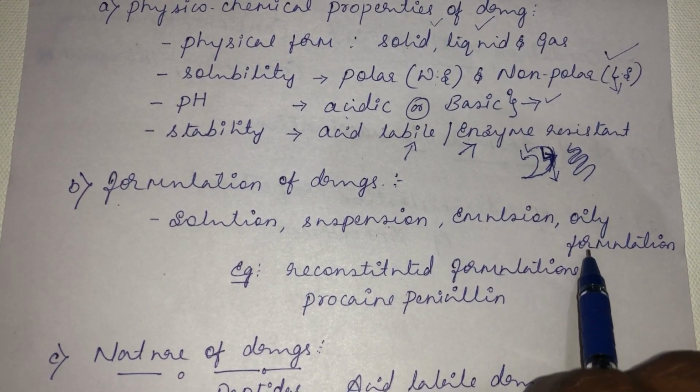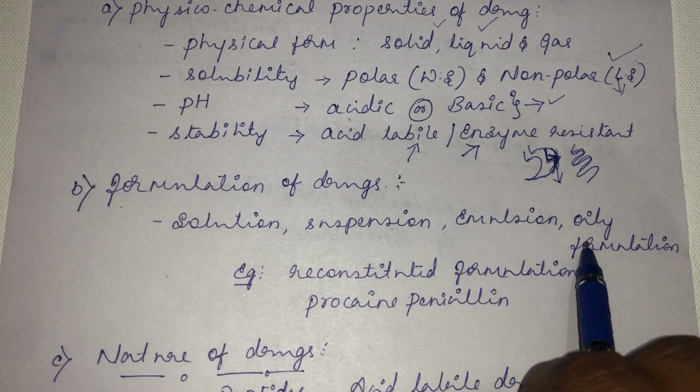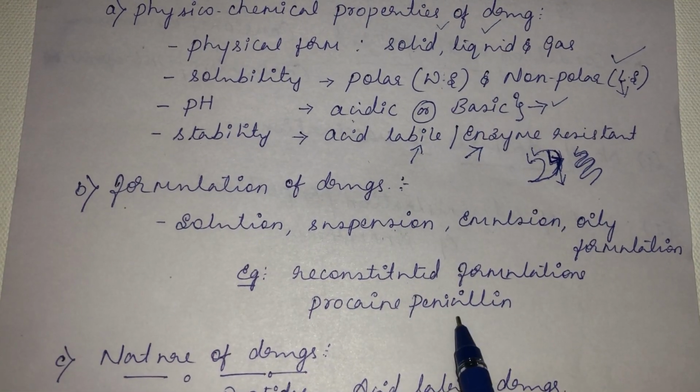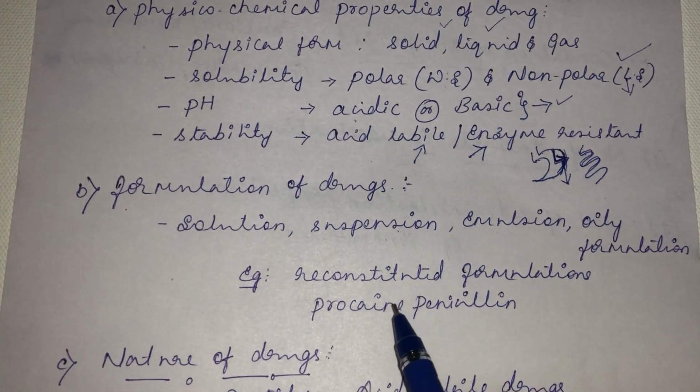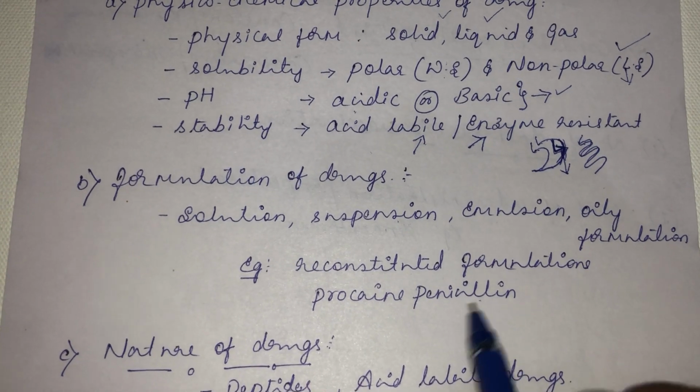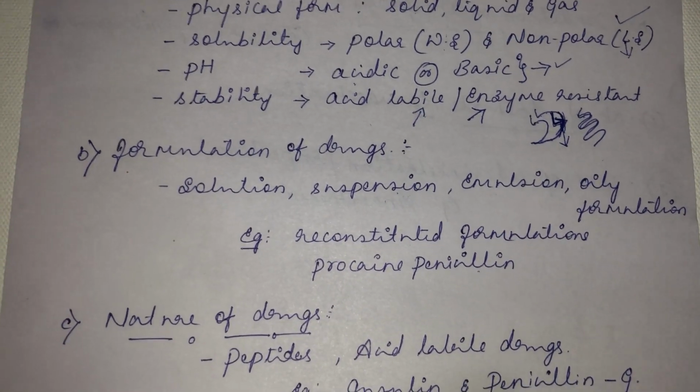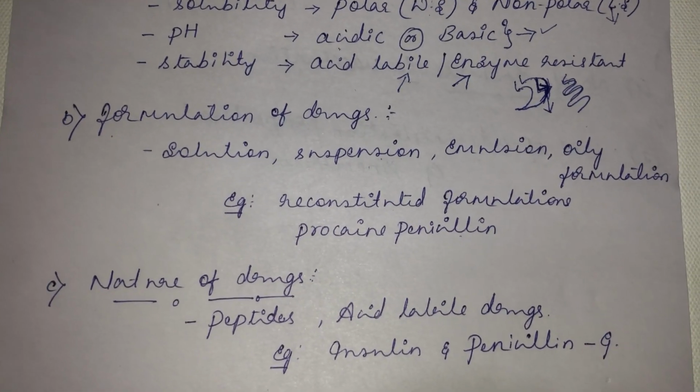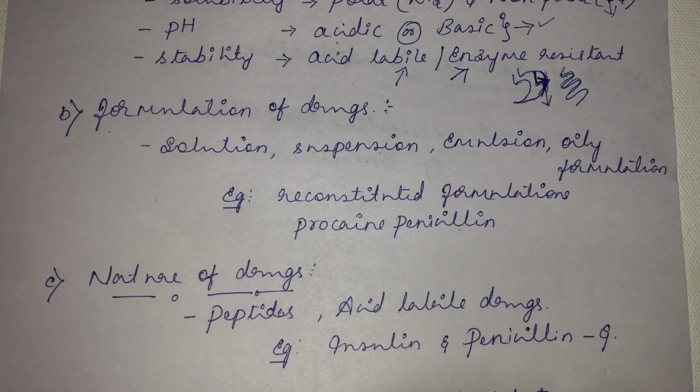Similarly, oil formulations. So you cannot give it through intravenous route. See, for example, procaine penicillin, it is in emulsion form. You definitely cannot give procaine penicillin through intravenous route. So the obvious route of administration will be through the deep intramuscular route.